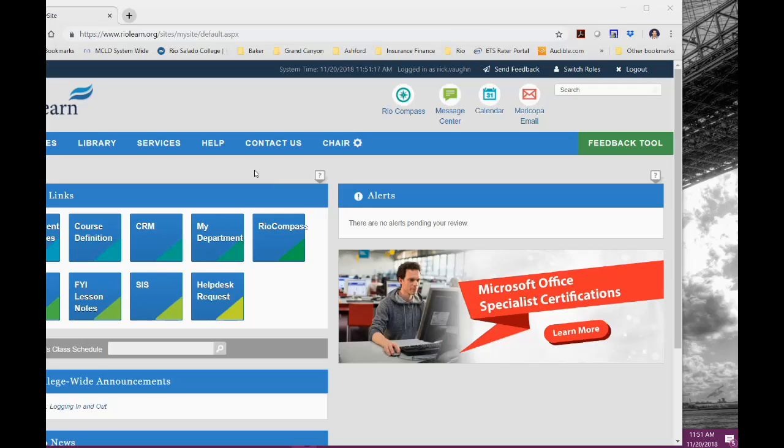It is not sufficient to keep track of when a student enters the Rio Learn management system or even opens a lesson. We need to have the instructor's input to interpret what are actual academic activities as determined by your department. At 9 days of non-activity, the instructor will receive an alert that the student has hit the 9-day threshold. That alert looks like this.